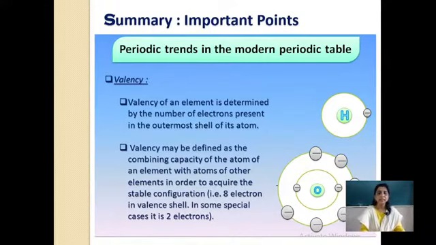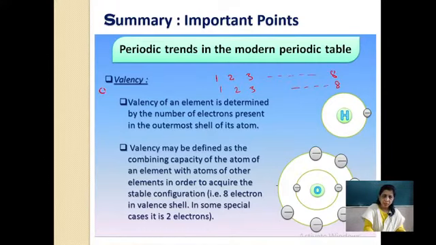Valency of an element is determined by the number of electrons present in the outermost shell of its atom. As we have studied, a period starts with 1 electron in the outermost orbit, then 2, then 3, and it ends with 8. These are called valence electrons. Then again it goes 1, 2, 3, up to 8. We have already seen this. Now for valency, what can be the minimum and maximum number of electrons in the outermost orbit? Let us go with 0.